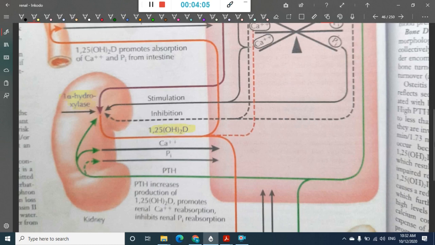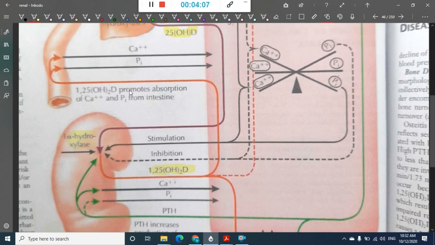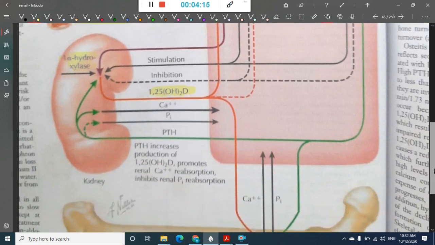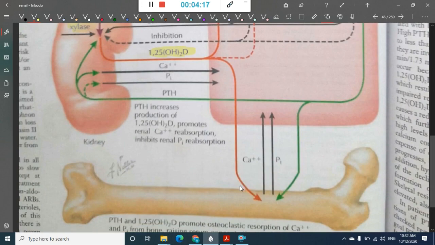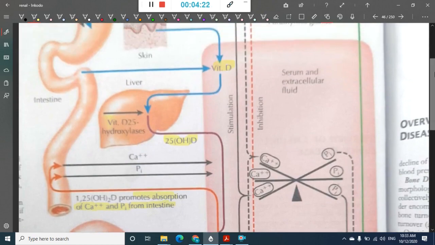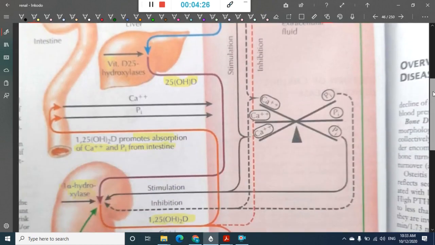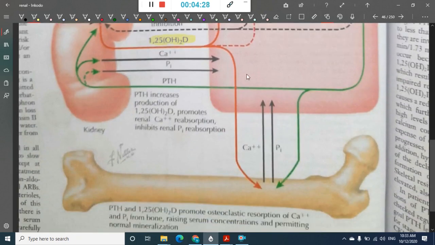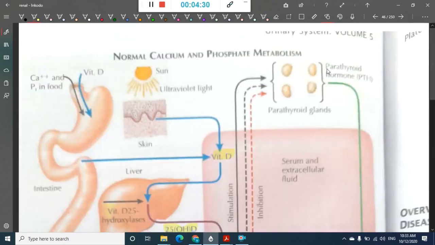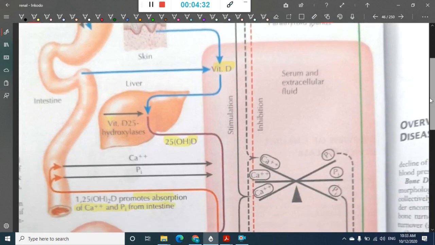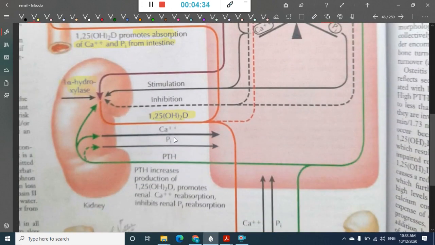This 1,25 dihydroxy vitamin D will promote the absorption of calcium and phosphate in the intestine. It will cause intestinal absorption of calcium and phosphate. Then from the parathyroid glands there is secretion of parathormone.